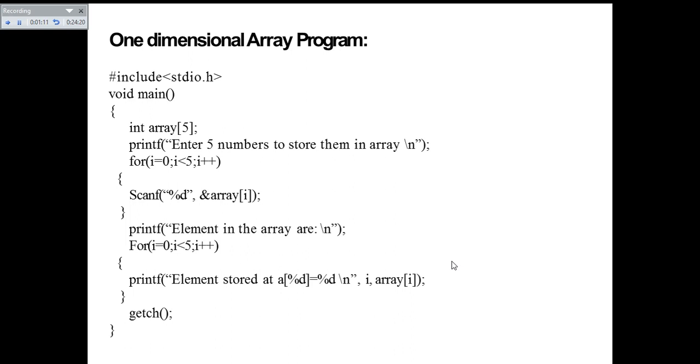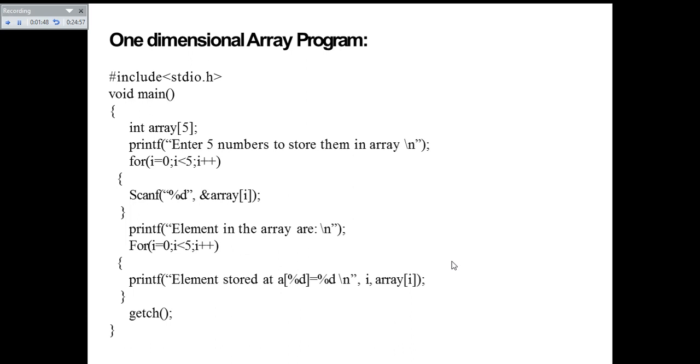Before writing this main function, we have to write the return type for main. The return type for this function main is void, since it is not going to return any values. Some compilers will support it without writing the return type for the functions, but some compilers expect the return type for the main function. So we have to write either some data type or the void data type.